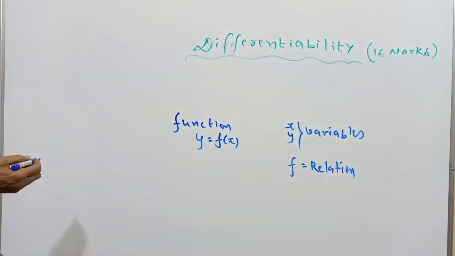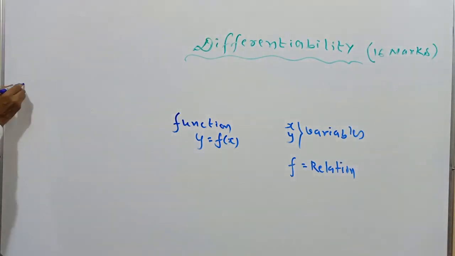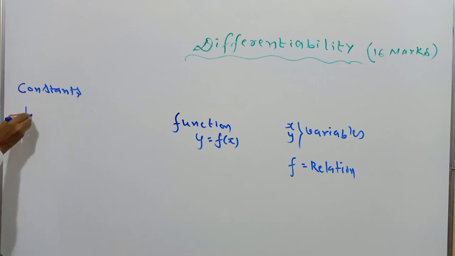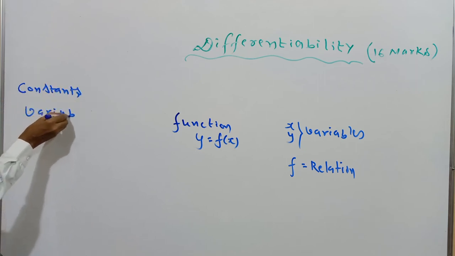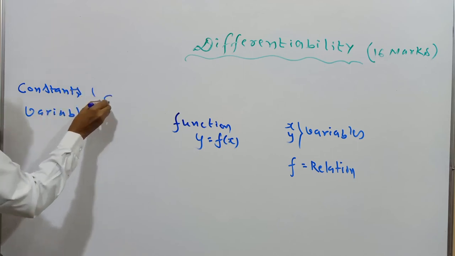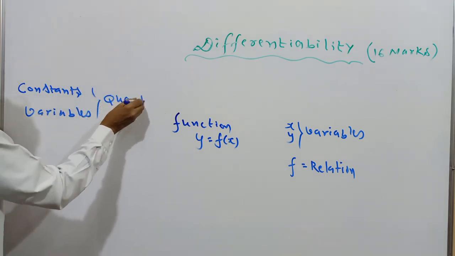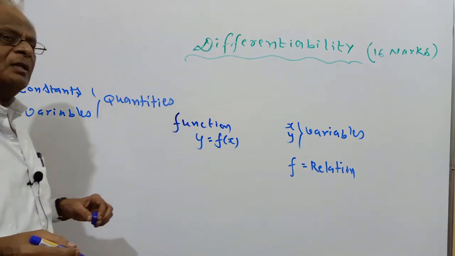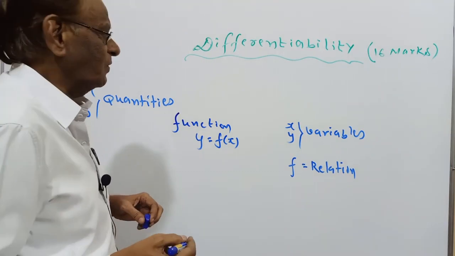In calculus come two words, one is constant and one is variable. Both are quantities. Constants are quantities, variables are also quantities.